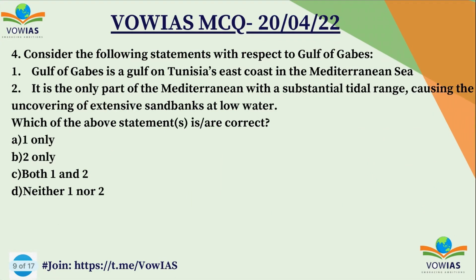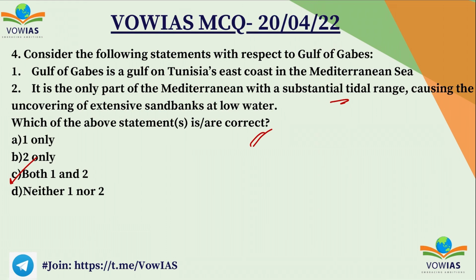Fourth question: consider the following statements regarding the Gulf of Gabes. First, the Gulf of Gabes is on Tunisia's east coast in the Mediterranean Sea. Second, it is part of the Mediterranean with a substantial tidal range causing the uncovering of extensive sandbanks at low water. We have to choose the correct option. A, 1 only; B, 2 only; C, both 1 and 2; and D, neither 1 nor 2. The correct option is C, both 1 and 2.